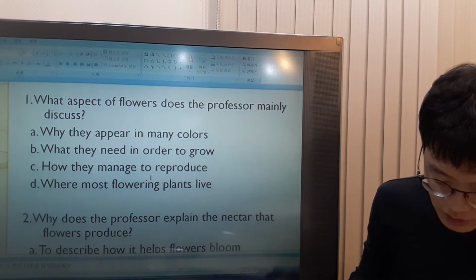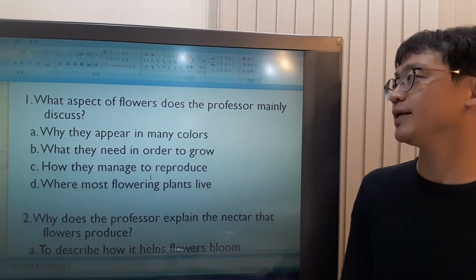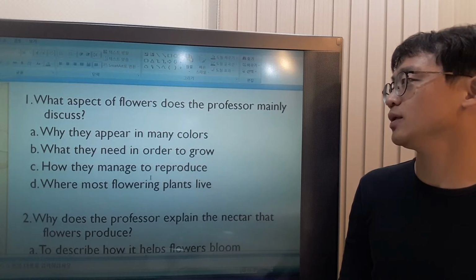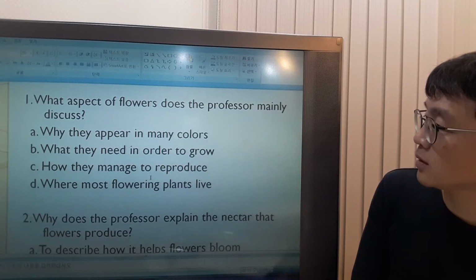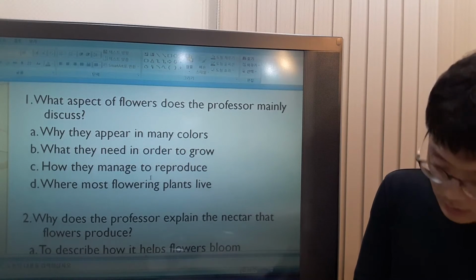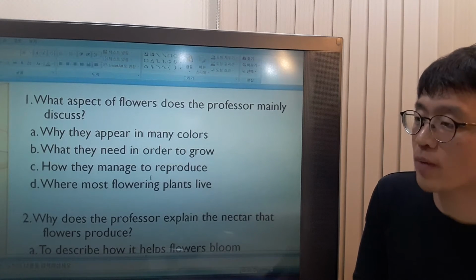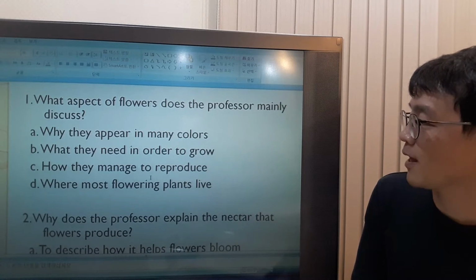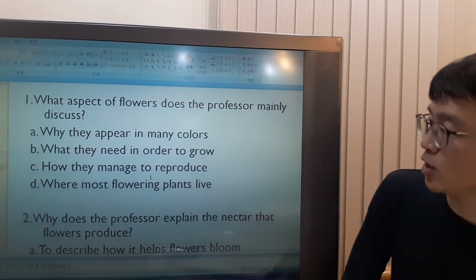What aspect of flowers does the professor mainly discuss? Aspect means a side, a part of its characteristics. Okay. So, what part is how they manage to reproduce. This is the answer, right? This is about the reproductive process of the flowers. Okay. What does manage to mean? Manage to means succeed in. All right. So let's look at other options.